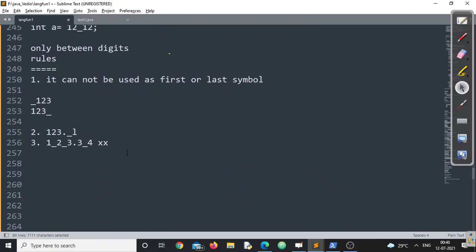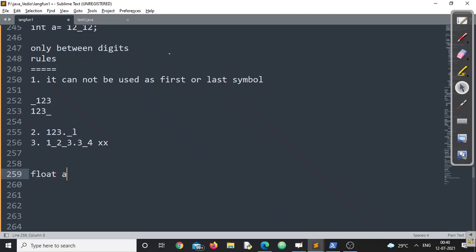We have only discussed integer and float literals, and we have seen the different aspects of how I can store integer constants as well as float constants. Now I'll give you some notations. Once you complete this video, please make sure you answer this question to yourself. After answering, go and check it in your compiler to check the knowledge you have acquired from this particular video. I am writing something, and you need to check whether this is a valid or invalid notation.